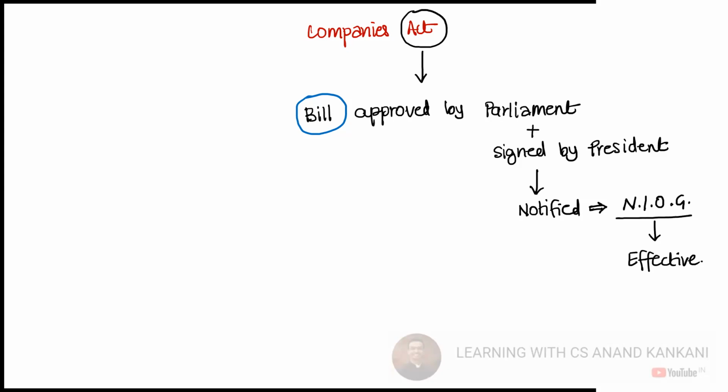Muskan has answered, it's a draft. So basically, a bill is the draft law, which means it is still in the process. You can also say, what is a bill? A bill is a proposed legislation. Does this make sense? A bill is a draft law. It is a proposed legislation.